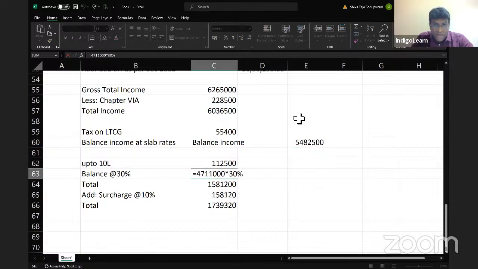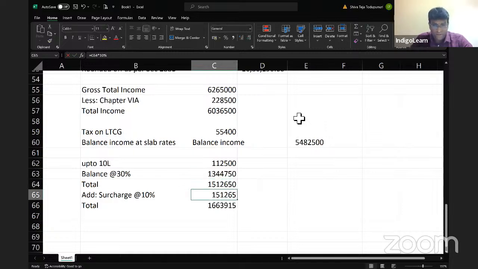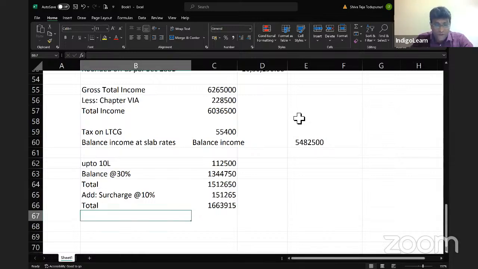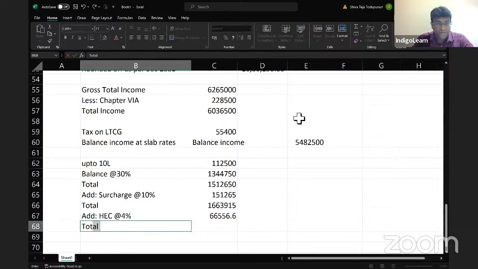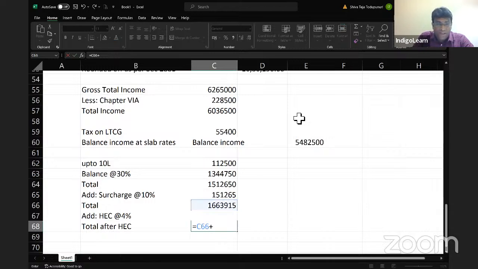So this balance figure will be 44,82,500 into 30%. You're getting what I'm saying? Exactly. So to that, we'll also add HEC, my dear friends, which is health and education cess at the rate of 4%, which will take this figure into 4%. So total after HEC will work out to this plus this.